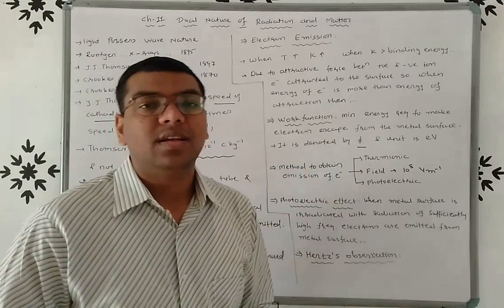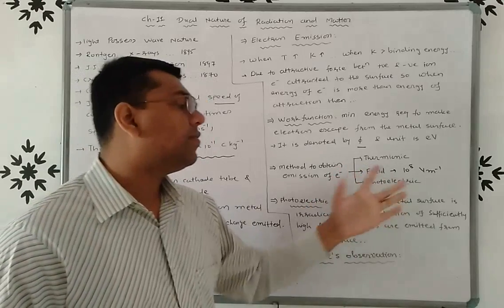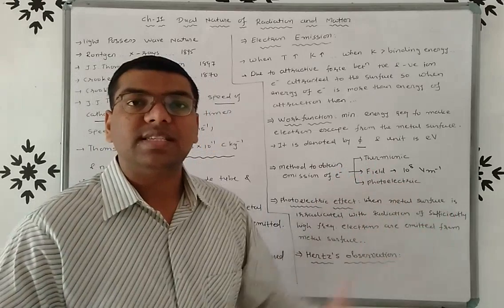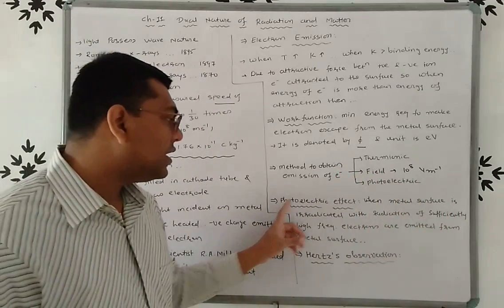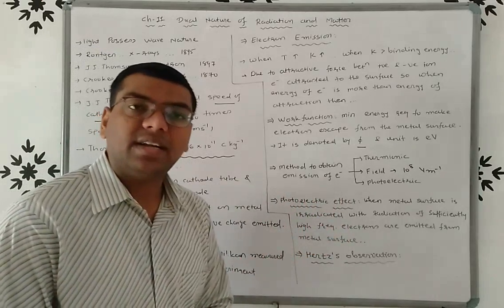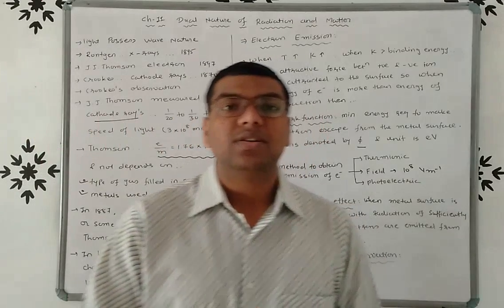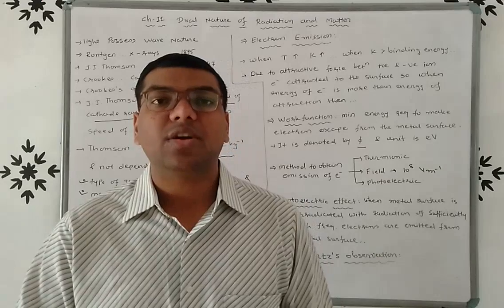We know that there are three methods: thermionic, field and photoelectric emission, right? And we already discussed these emissions. And last one, what is the photoelectric effect, and give Hertz's observation, right? So these are the questions which will be asked in your examination.